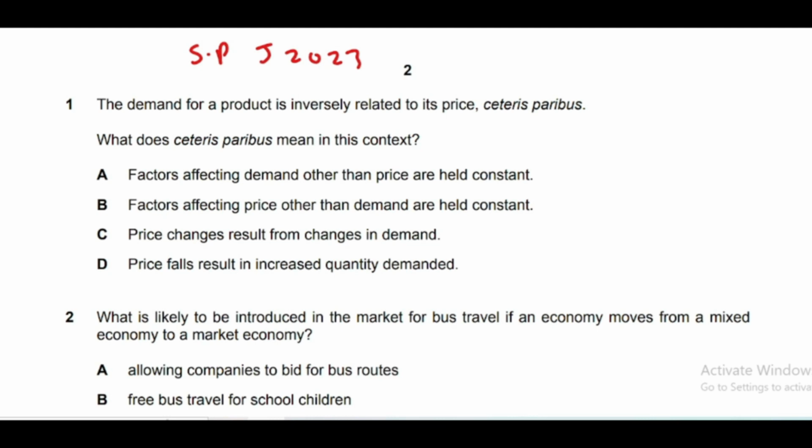So question number 1 is relevant to the basic assumption of ceteris paribus.